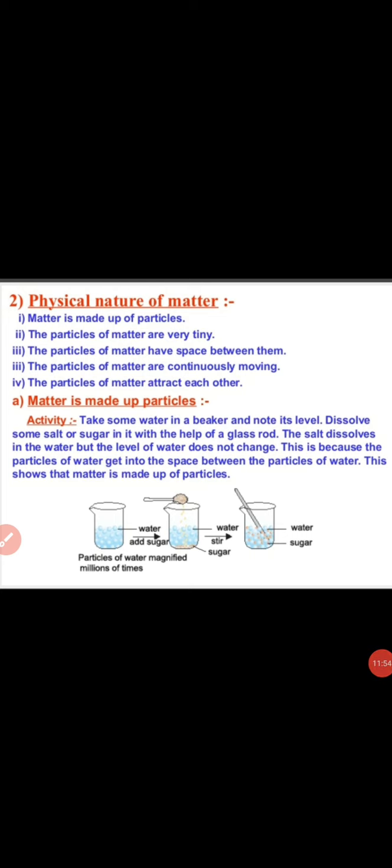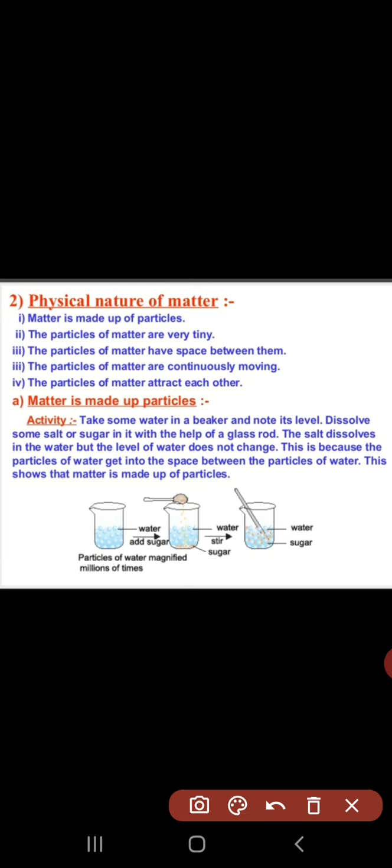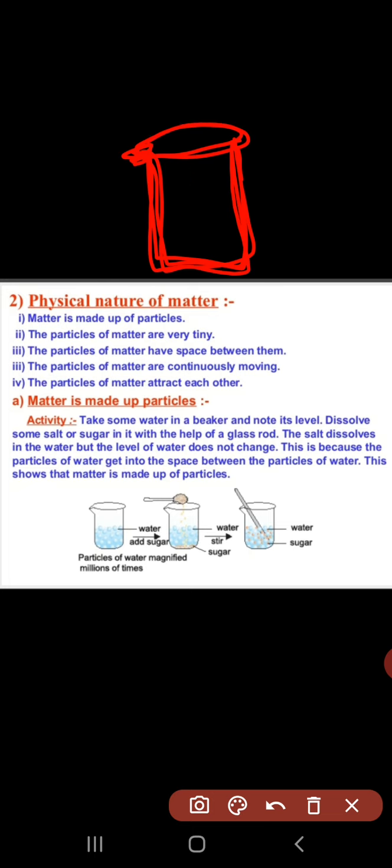Take some water in a beaker. This is a beaker, everybody knows, and it has a beak. Why is the name beaker and not glass? इसका नाम beaker ही क्यों है? Because it has a beak-like structure, so that's why its name is beaker.